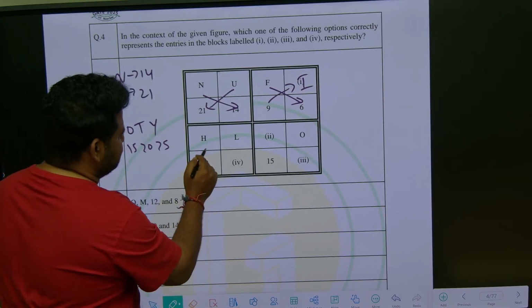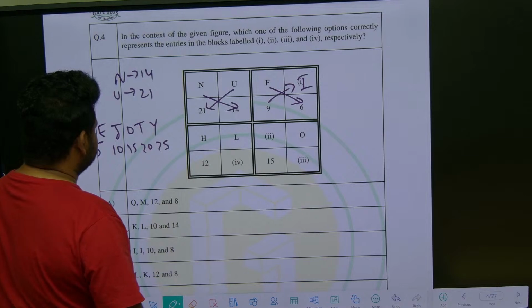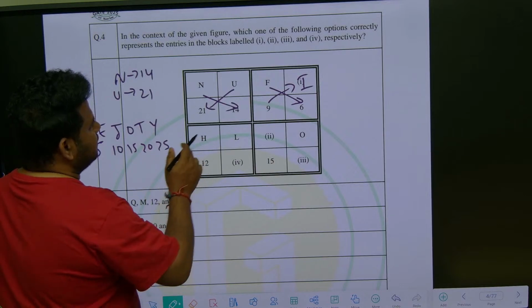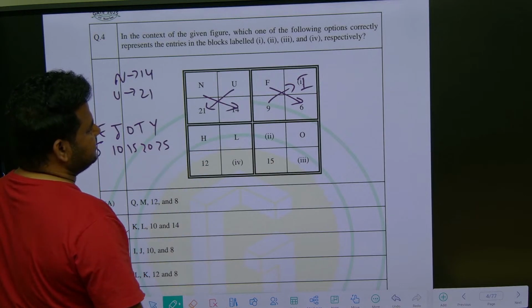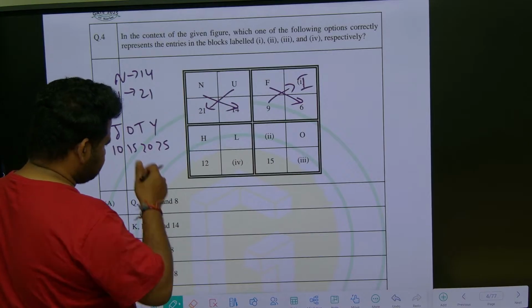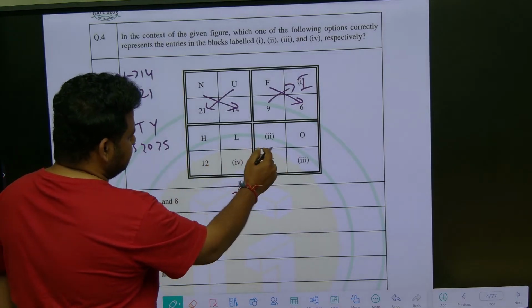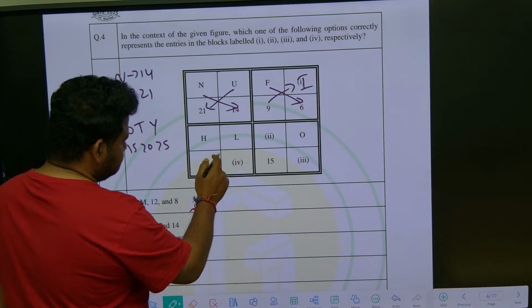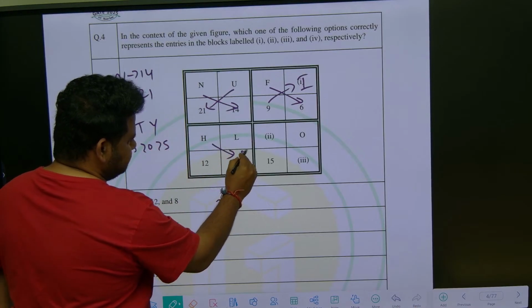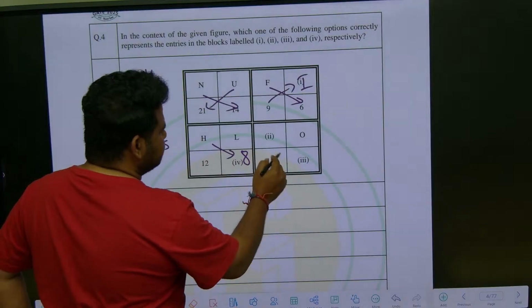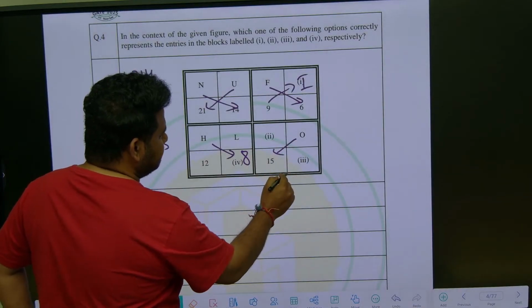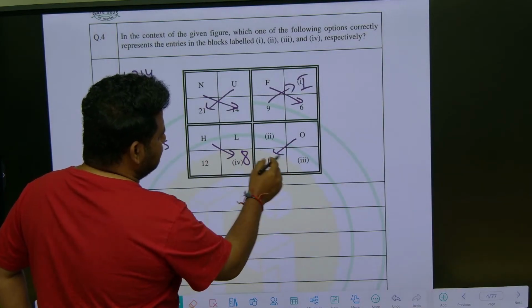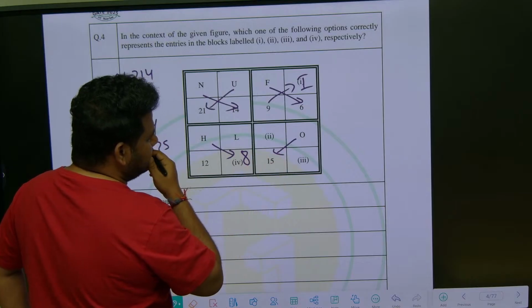So this is what? H, L. E, F, G, H. F is 6. E, F, G, H. H is how much? H will be 8. And this is what? O is 15. Here we don't know, 2 and 3.